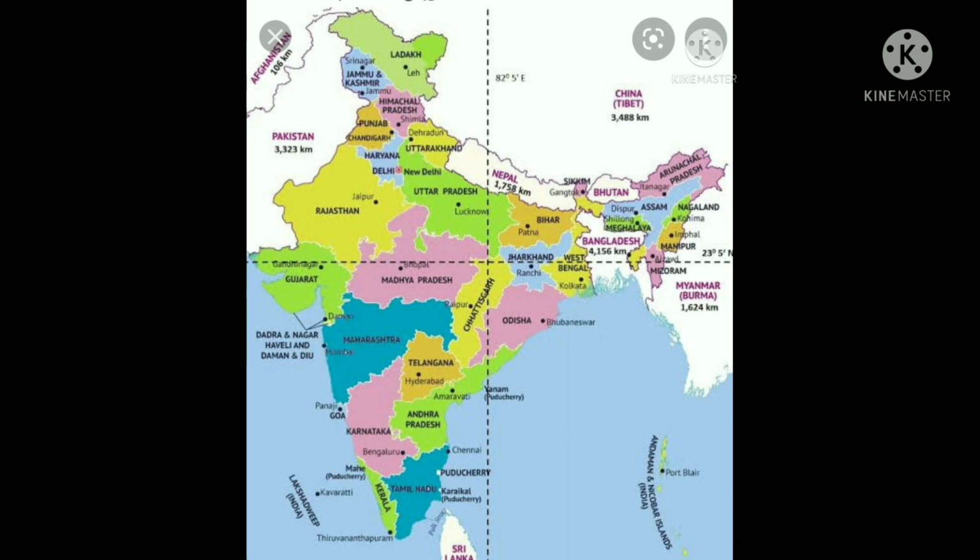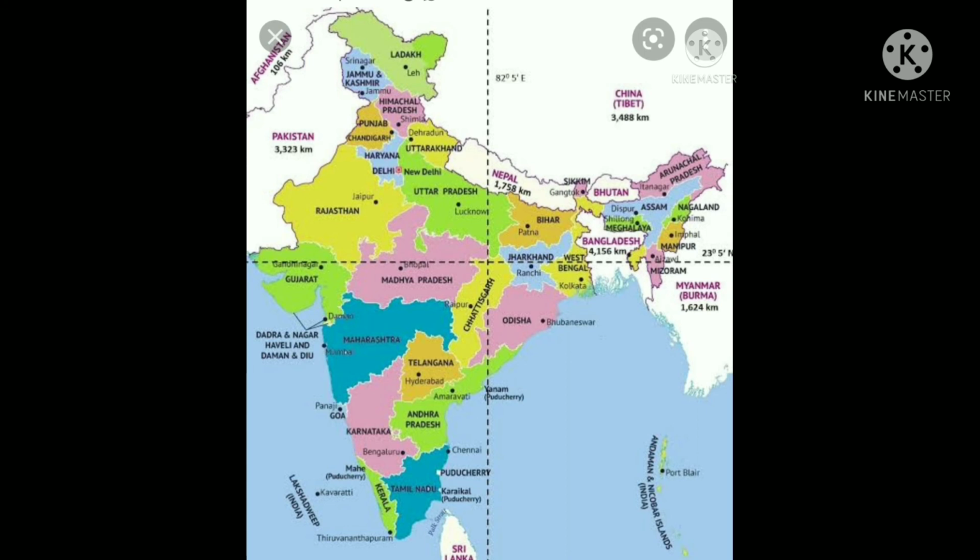To avoid confusion of time from place to place, 82.5 degree eastern longitude is taken as the standard meridian of India and serves as the Indian Standard Time. The exact difference between Greenwich and IST is 5.5 hours also. IST means Indian Standard Time.